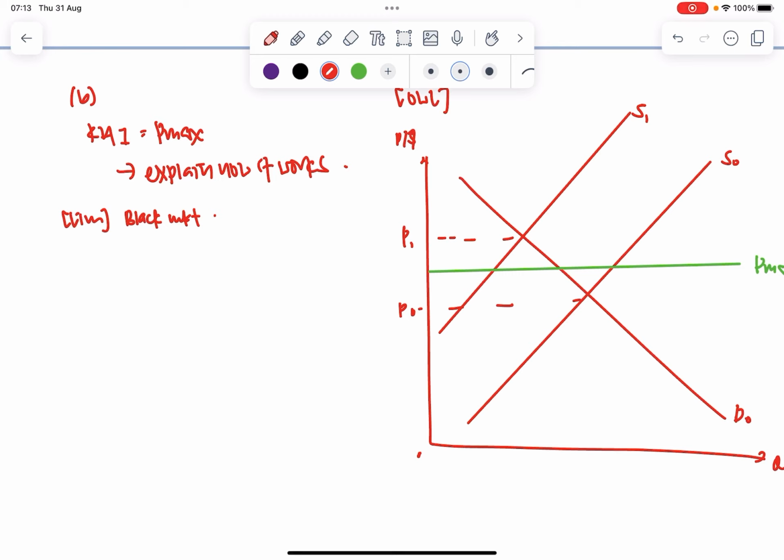And then here, I would say at this price Pmax, you realize that the maximum price consumers are willing to pay is here. Because of the presence of a black market, or the possibility of a black market emerging due to the shortage, because there's still a shortage after the Pmax is added, prices could go up to P black market, which is much higher than even the equilibrium price of P1.